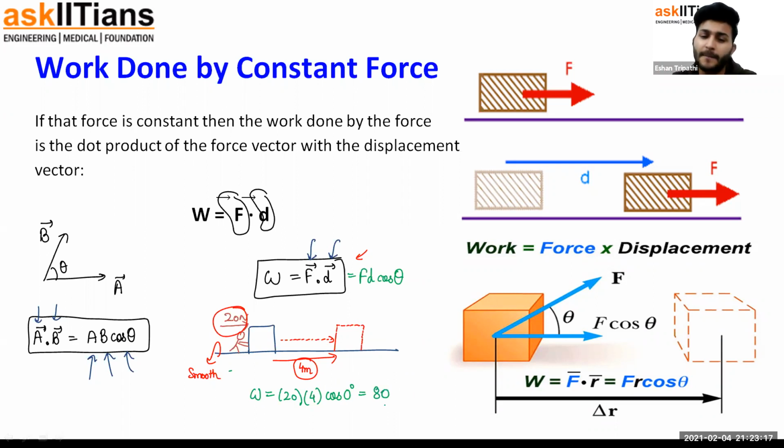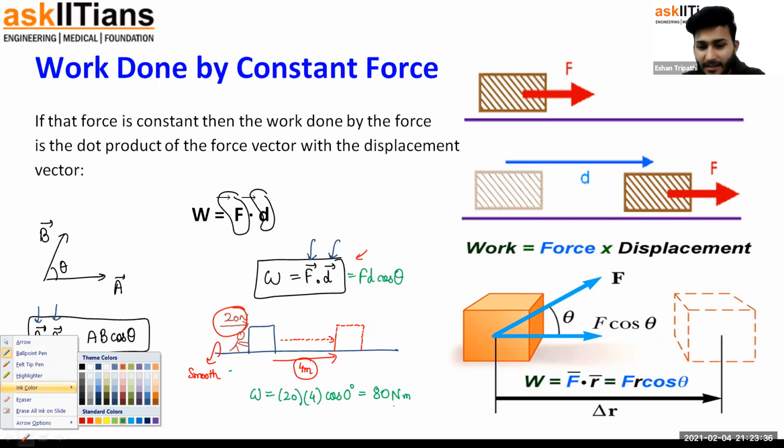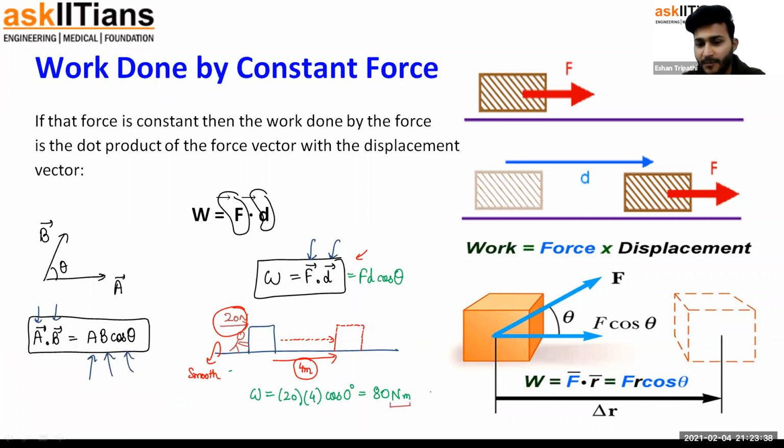And what's your guess? What is the SI unit of this? 20 is in newtons, displacement is in meters. So shouldn't its SI unit be newton meter? Right. But we just love to give new units in physics. So newton multiplied by meter, let's give it a new name. From now onwards this would be called 80 joules. So the SI unit of work is joules.